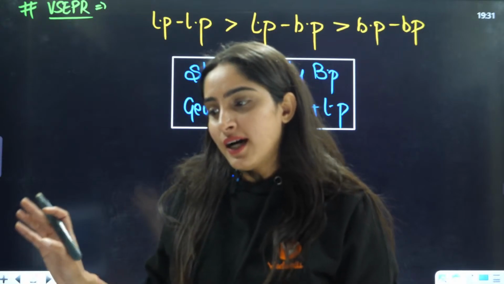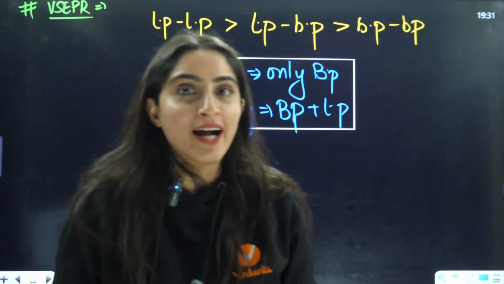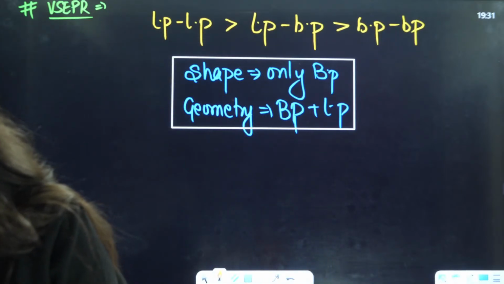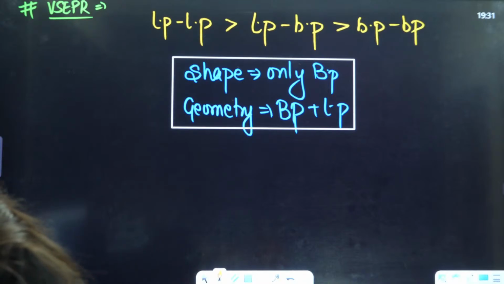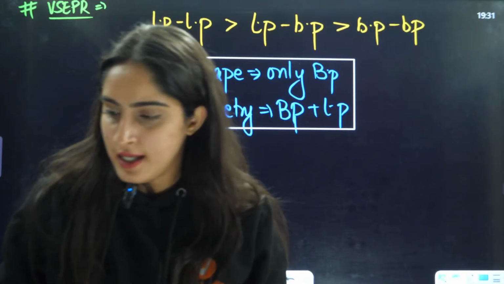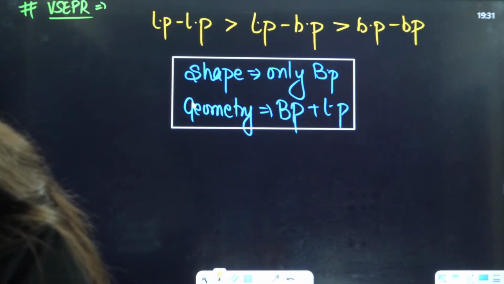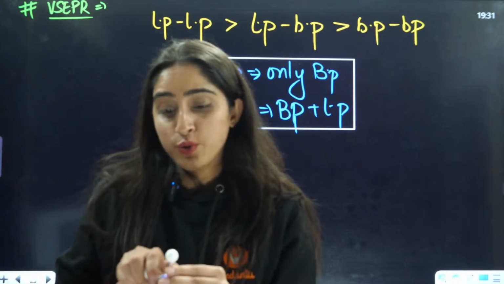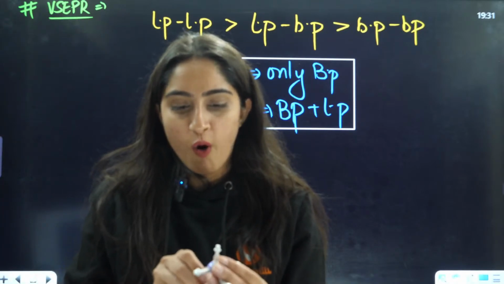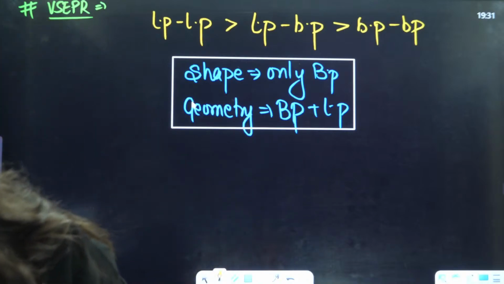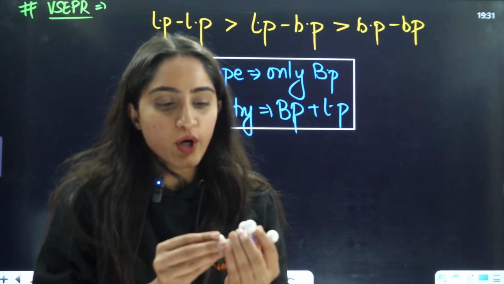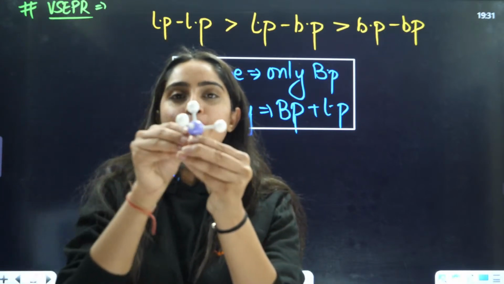Basically, in 3D I can't draw that. Wait a minute, let me show you. You have this kind of geometry. It's very difficult to make and break because I don't have that many bonds, so I have to make the bonds again and again. As you can see, this was your trigonal bipyramidal.